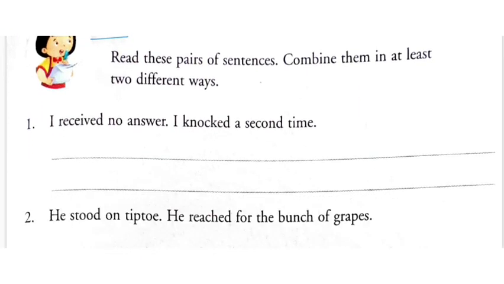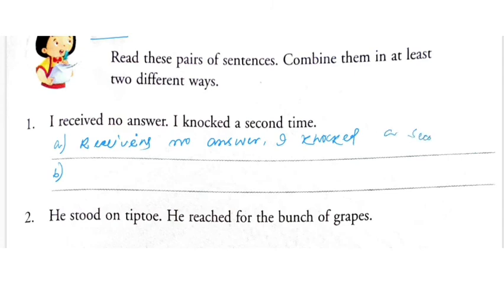I received no answer. I knocked a second time. So what you have to do, you have to join these sentences in two different ways. So here I am writing A and here I am writing B. So how can I write the first one? I received no answer. Shall I start like this? Receiving no answer, comma, I knocked a second time. This is the first one.